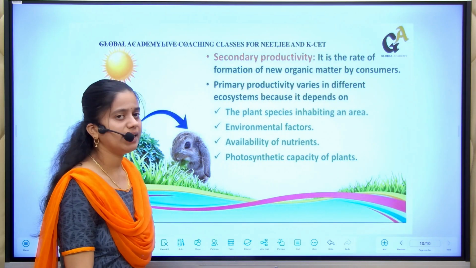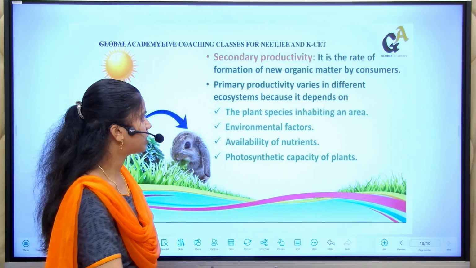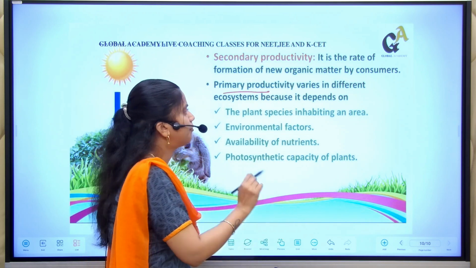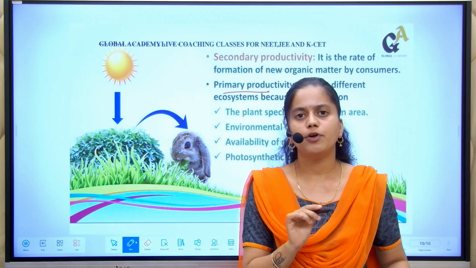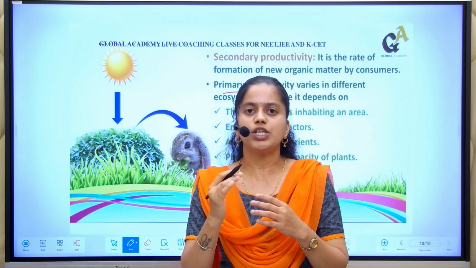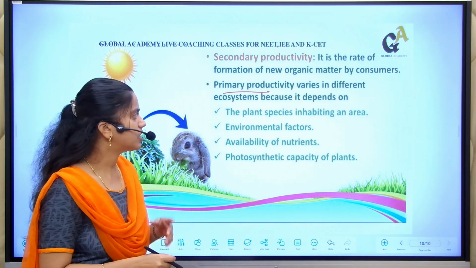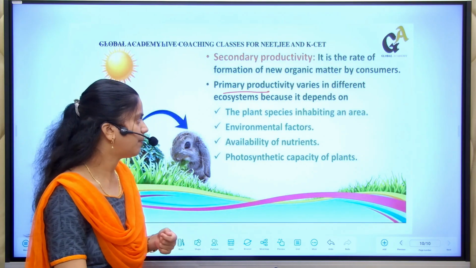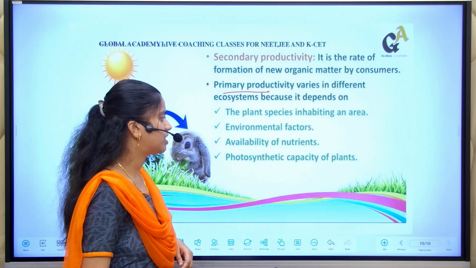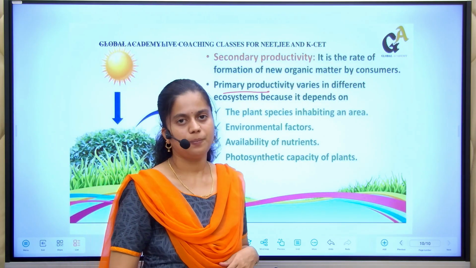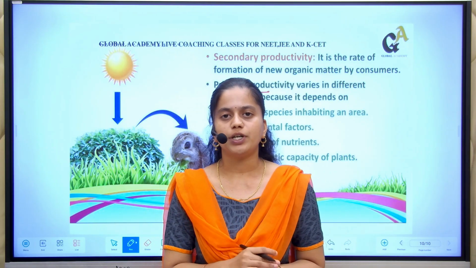Secondary productivity is the rate of formation of new organic matter by consumers. Primary productivity varies in different ecosystems. See, the primary productivity will not be the same for all ecosystems. It changes from one ecosystem to another, because it depends upon the plant species inhabiting an area, environmental factors, availability of nutrients, and photosynthetic capacity of the plants. So, in the next class, we are going to study the next component of the ecosystem.